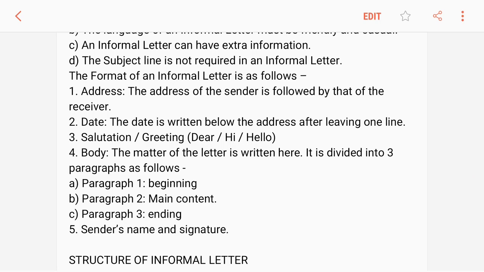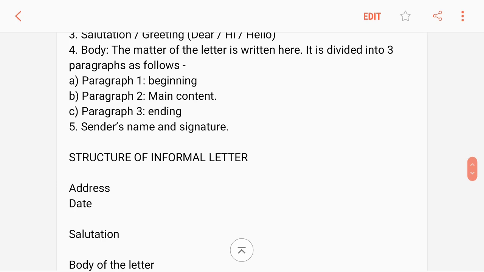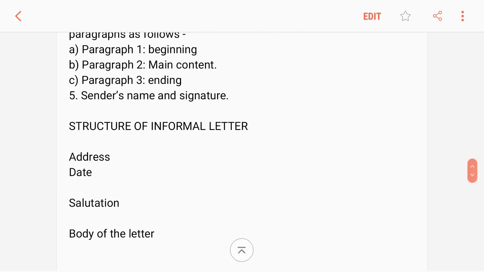The format of an informal letter is as follows. Number 1, address. The address of the sender is followed by that of the receiver. Number 2, date. The date is written below the address after leaving one line. Number 3, salutation, greeting: dear, hi, hello. Number 4, body. The matter of the letter is written here. It is divided into 3 paragraphs as follows. Paragraph 1, beginning. Paragraph 2, main content. Paragraph 3, ending. Sender's name and signature.